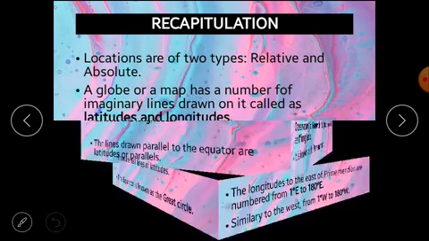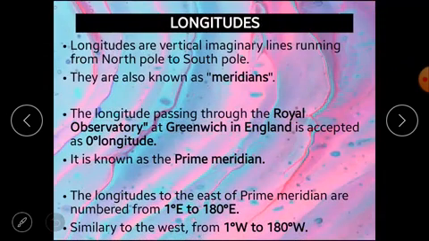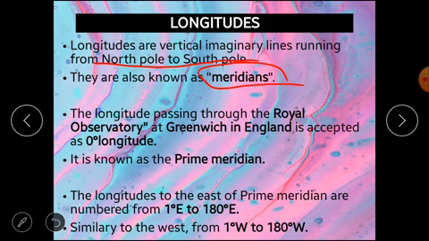Let's proceed. Longitudes. So longitudes are imaginary vertical lines that run from the North Pole to the South Pole, and they are known as meridians or meridians of longitude. Now 0 degree latitude is at the equator. Where is 0 degree longitude? According to an international agreement, the longitude passing through the Royal Observatory at Greenwich, which is in England, United Kingdom, is accepted as 0 degree longitude.